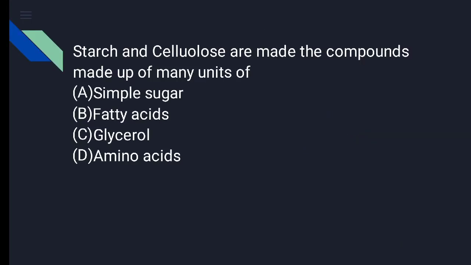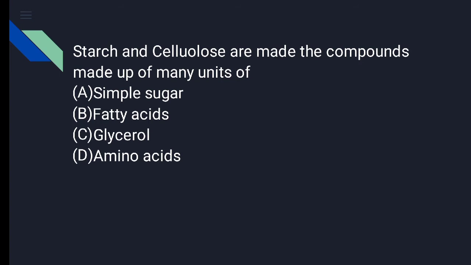The first question is based on the biomolecules. Starch and cellulose are made of many units, like a living organism is made of many cells. Starch and cellulose are also made of small units, and the question is what these units are called. They are monomers. As you know, polymers are made of monomers. So here the cellulose is a polymer and it is made of a monomer.